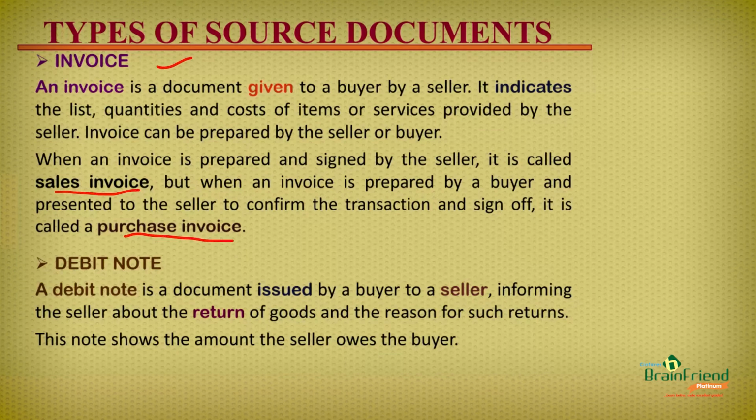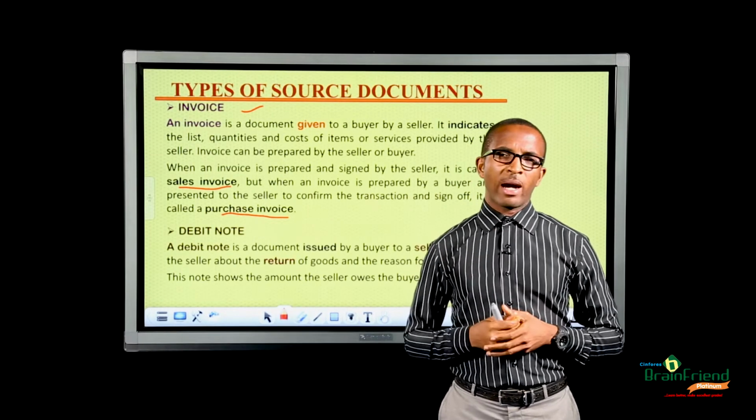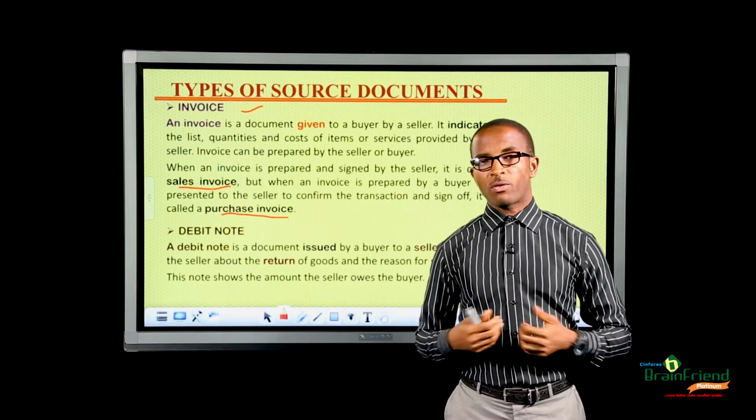A debit note is a document issued by a buyer to a seller informing the seller about the return of goods and the reason for such returns. This note shows the amount the seller owes the buyer. For example, I am the seller and you are the buyer. And let's say you came to my shop to buy 10 tubers of yam.